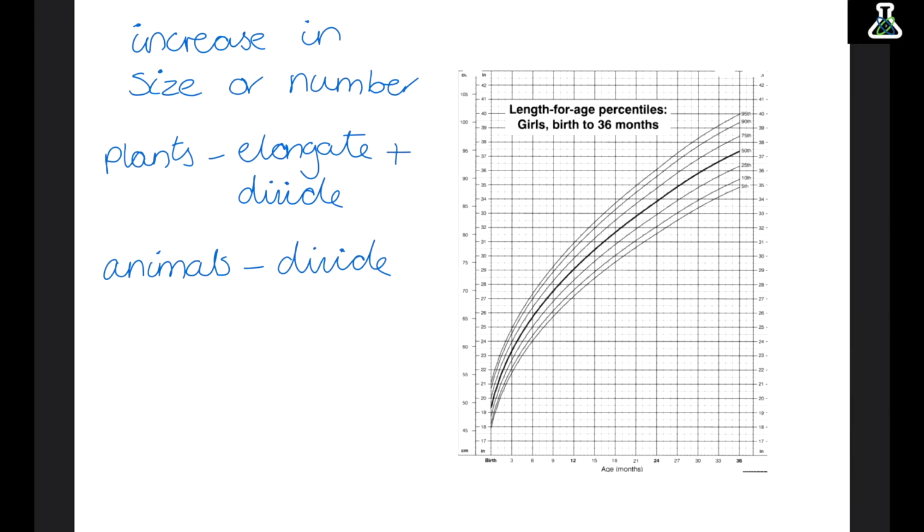We can use percentile charts to measure growth. If the organism is in the 100th percentile, they are well above average. If they're in the 50th percentile, they are average. And if they're in the 1st percentile, they are well below average. It's a way of comparing the organism's growth against other organisms. So if they were in the 50th percentile, this means 50% of the organisms are smaller than it, and 50% of the organisms are bigger than it.